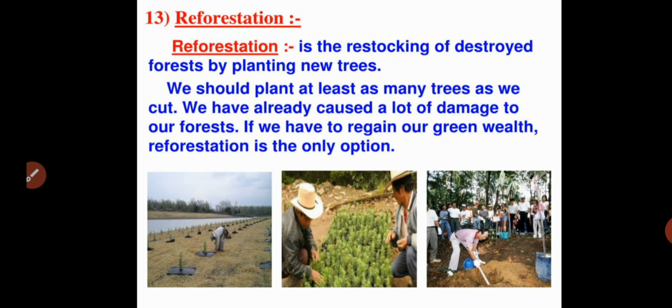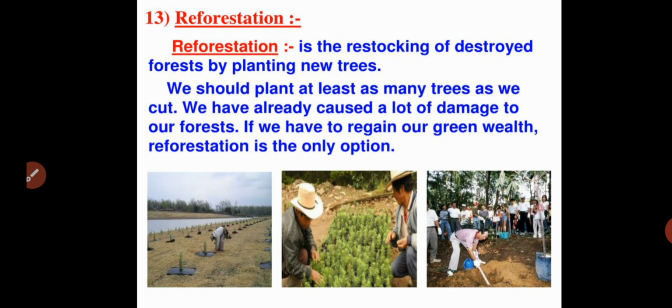We have already caused a lot of damage to our forest. Many human activities for industrialization, for example manufacturing of paper, every day we are destroying thousands of trees for manufacturing of paper. You have to avoid that.